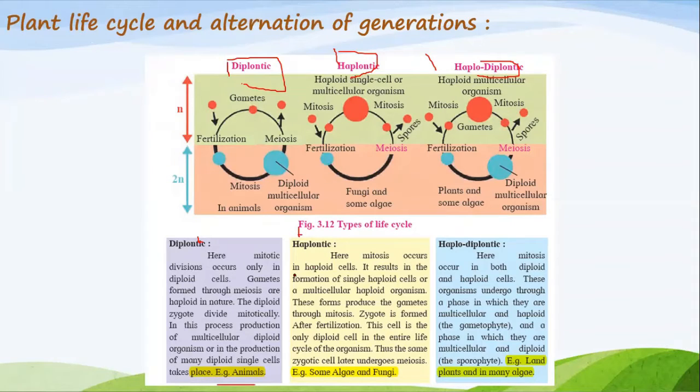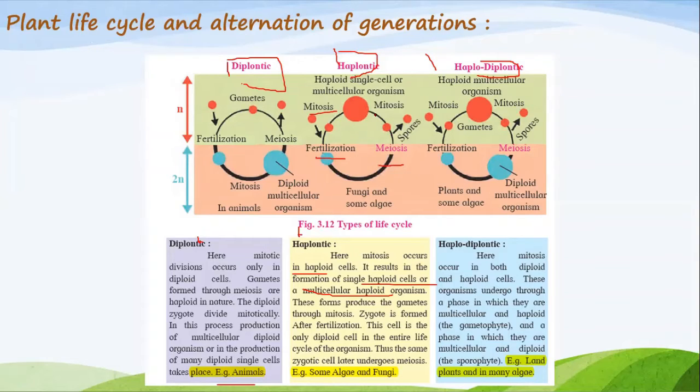Now the haplontic. Here mitosis occurs in haploid cells. It results in the formation of a single haploid cell or a multicellular haploid organism. This is the diagram of haplontic: haploid single-cell or multicellular organisms. This is mitosis, fertilization, meiosis, spores. These are the four important parts of haplontic division.